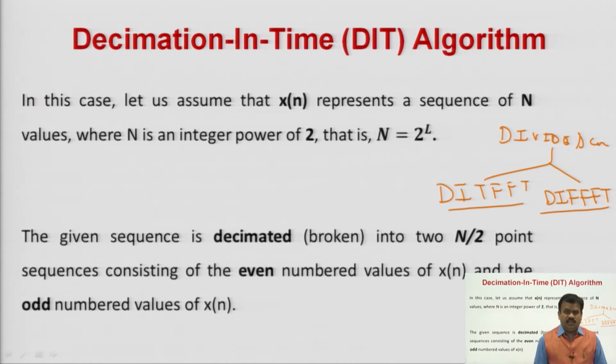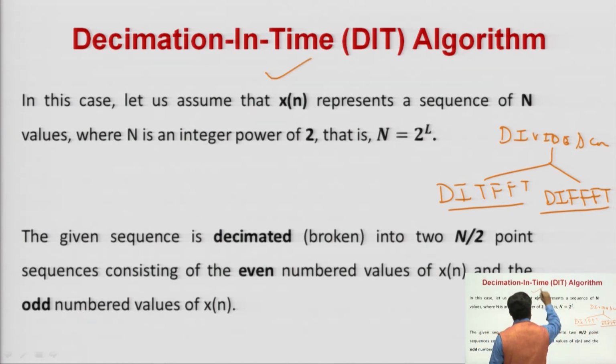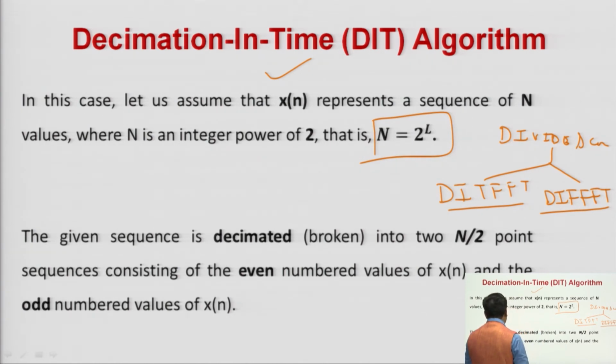At first we will talk about decimation in time fast Fourier transform. Now, we are considering radix 2, so n is 2 to the power L, and under radix 2 we are discussing decimation in time here.